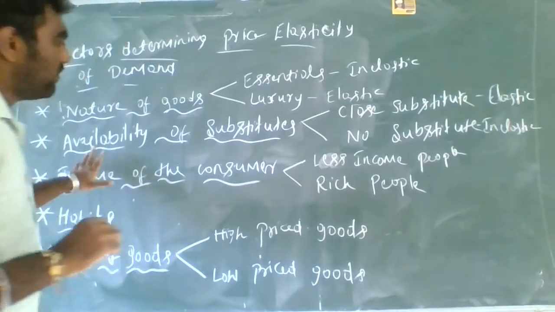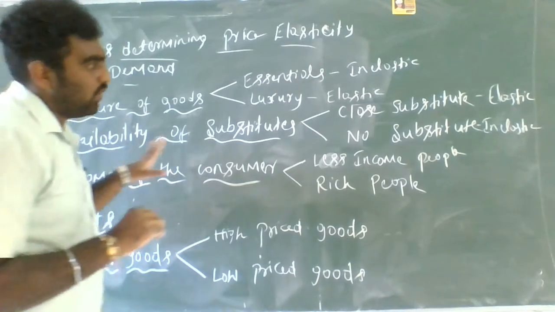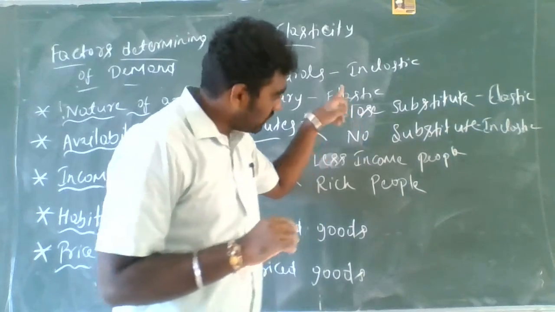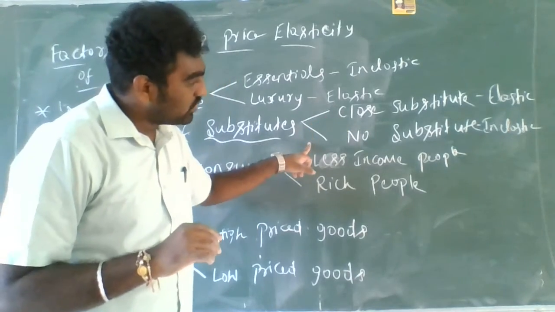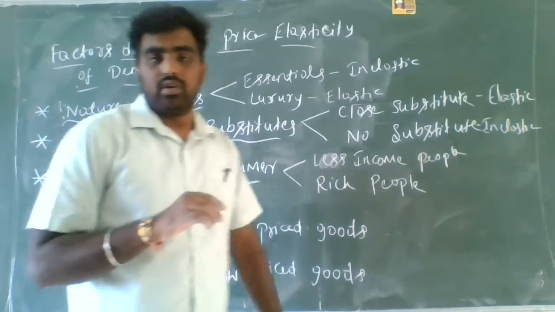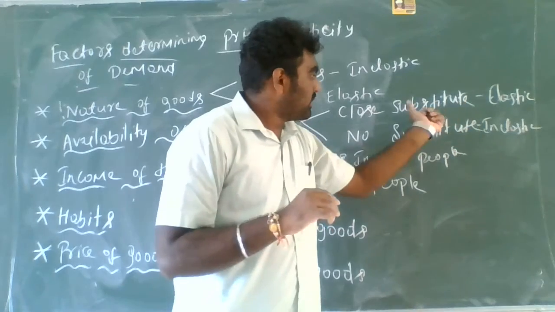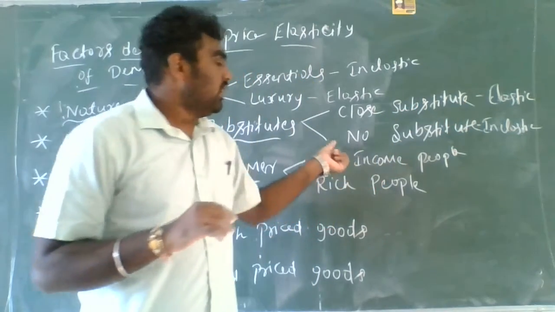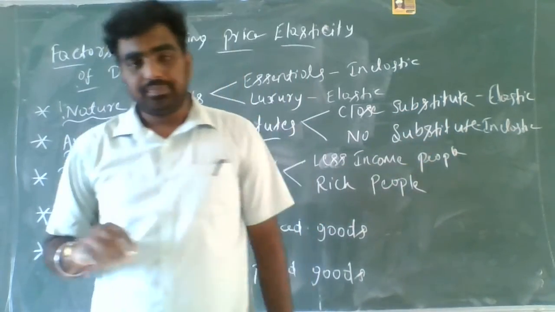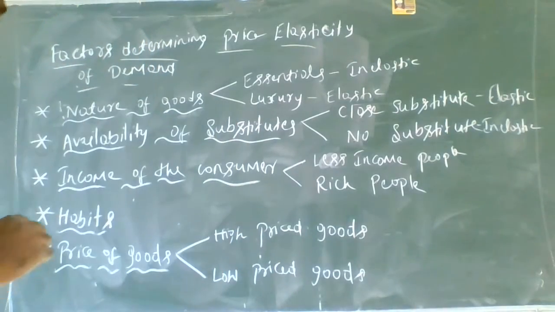This is simple, availability of substitutes. One is close substitutes, meaning there is availability of substitutes, or there is no availability of substitutes. I took two examples: Pepsi and Coca-Cola for close substitutes, and salt for no substitutes. Guys, clear? So next one.